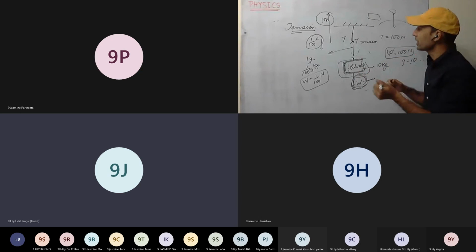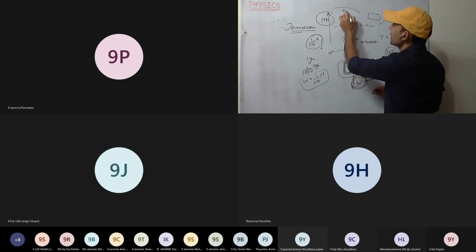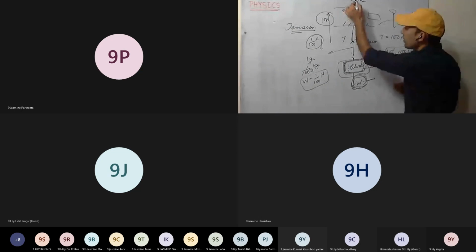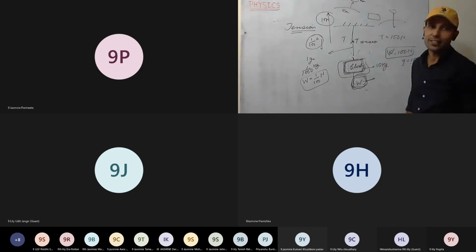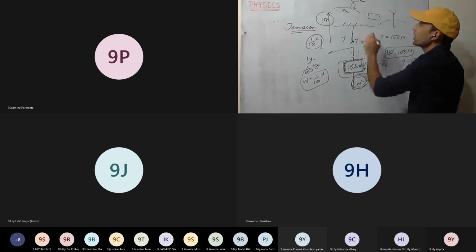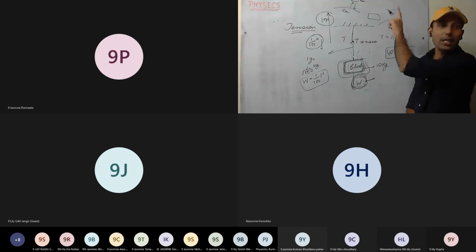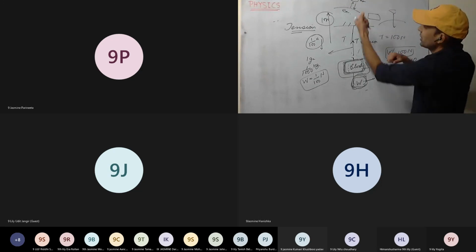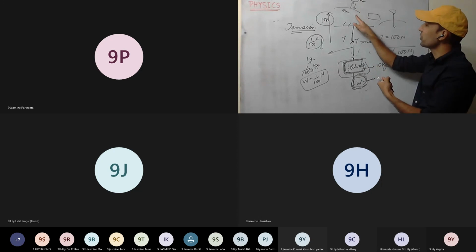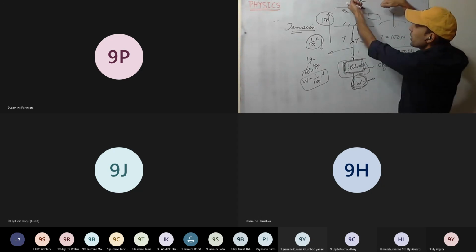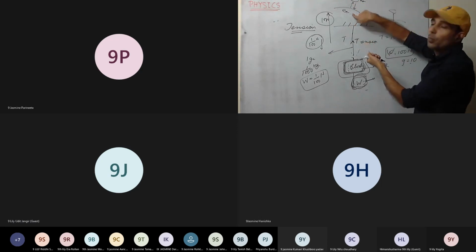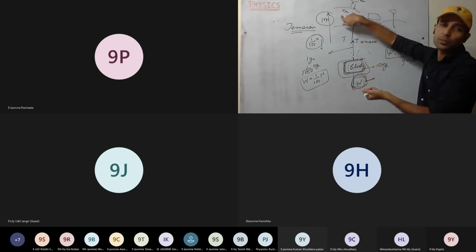That we will discuss later. For example, see here, earth is there, a body is there. Both have mass. So this body also has force; it will attract the earth towards it. And the earth also has an attraction force; it will attract the body towards it. Both have gravitational force here. Earth is attracting, body is attracting. Earth will move towards the body, and the body will move towards the earth. But the body will move more towards the earth because the mass of the earth is more.